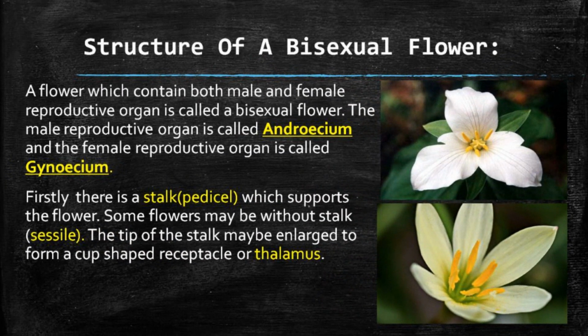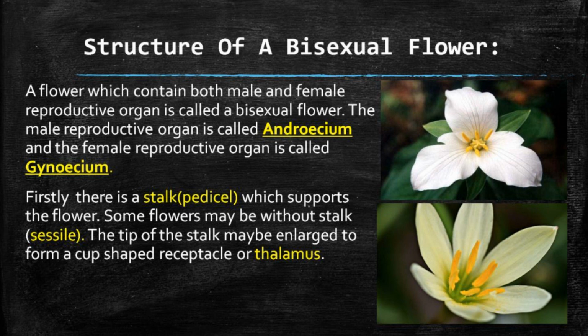First of all, we should know about the basic structure of a bisexual flower. But do you know which flower is termed as the bisexual flower? A flower which contains both male and female reproductive organs is called the bisexual flower. The male reproductive organ is called the androecium and the female reproductive organ is called the gynoecium.